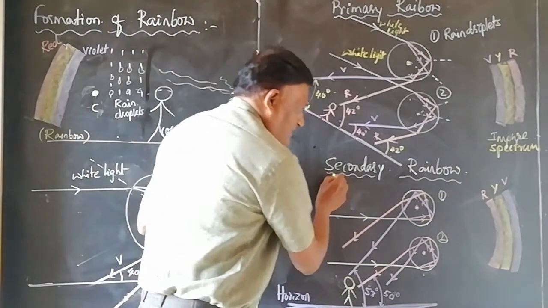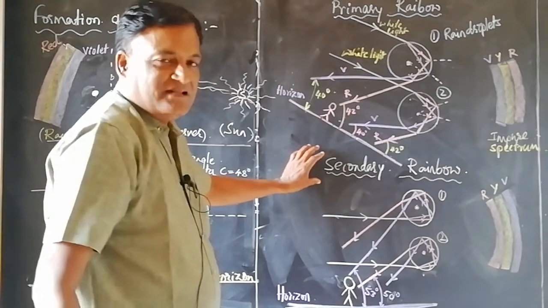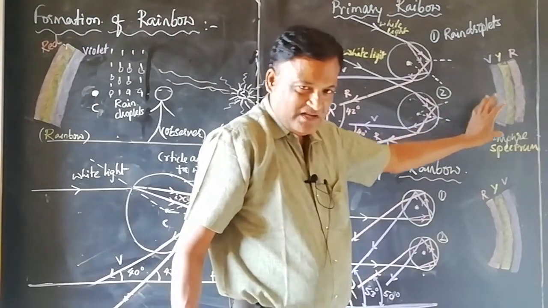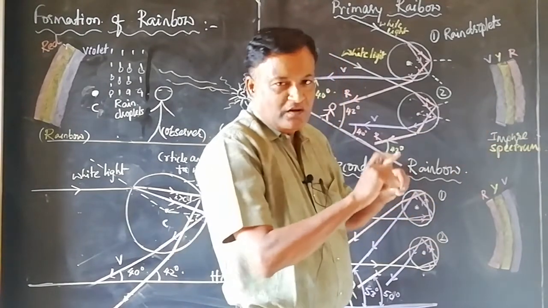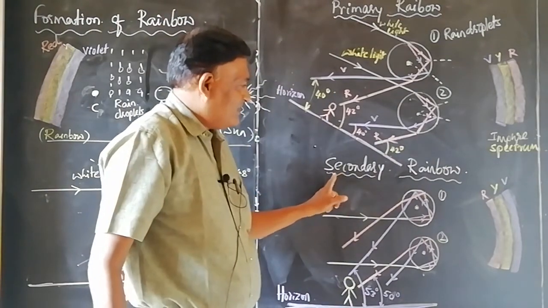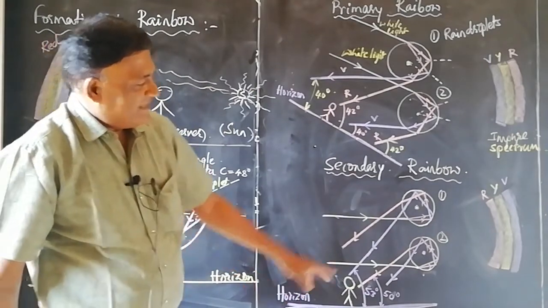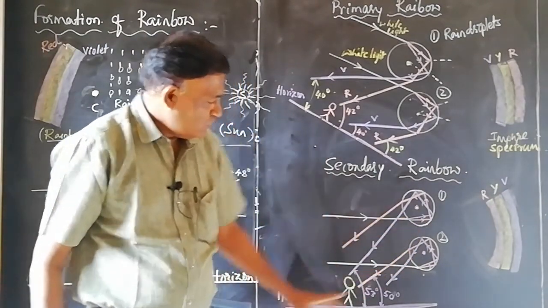Formation of secondary rainbow. Sometimes I personally have witnessed the primary rainbow as well as secondary rainbow. They will be formed one over the other. The description for the formation of secondary rainbow is like this. Again, we are considering the two droplets, 1 and 2.